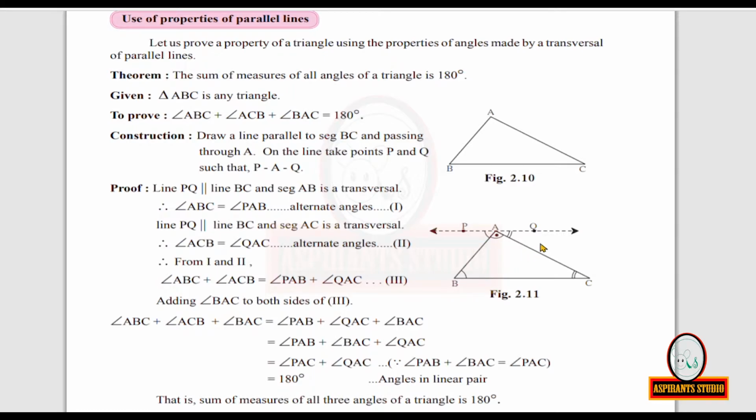You know, the sum of the measures of the angles in a linear pair is 180 degrees. So we are getting this is equal to 180 degrees. That is, the sum of the measures of all three angles of a triangle is 180 degrees.